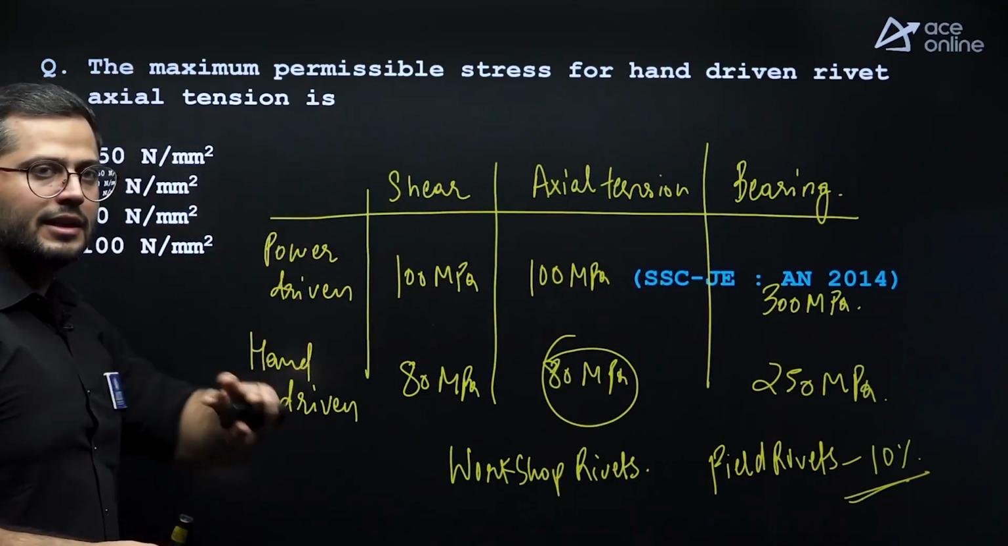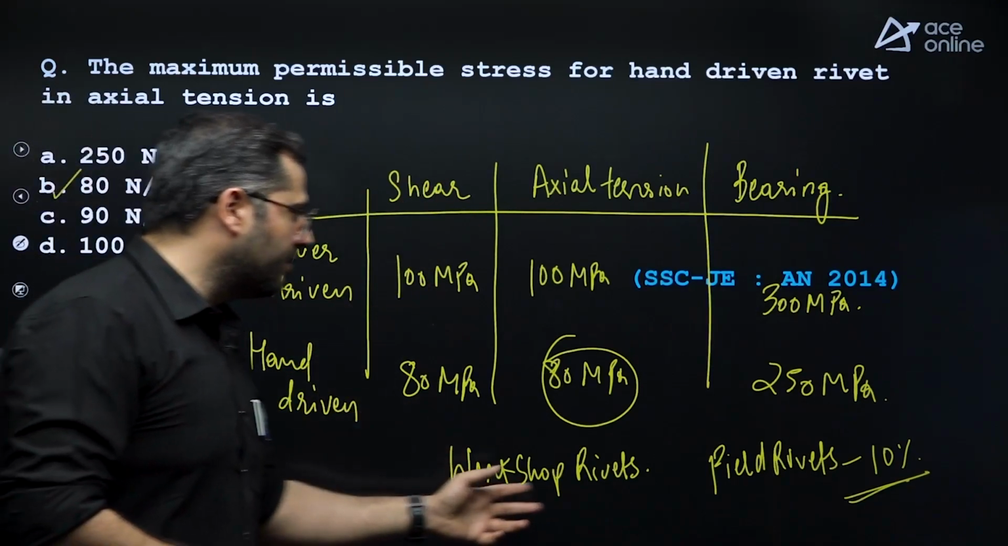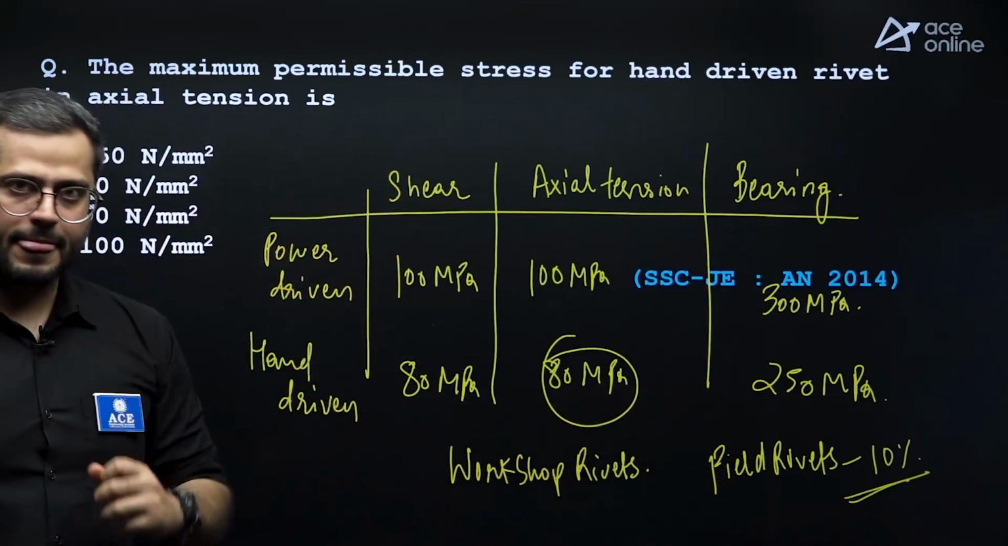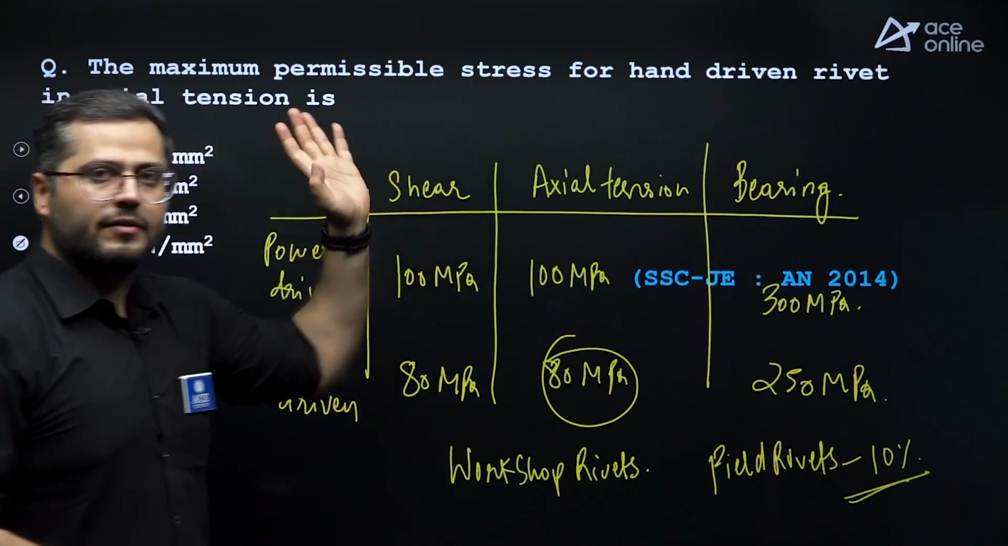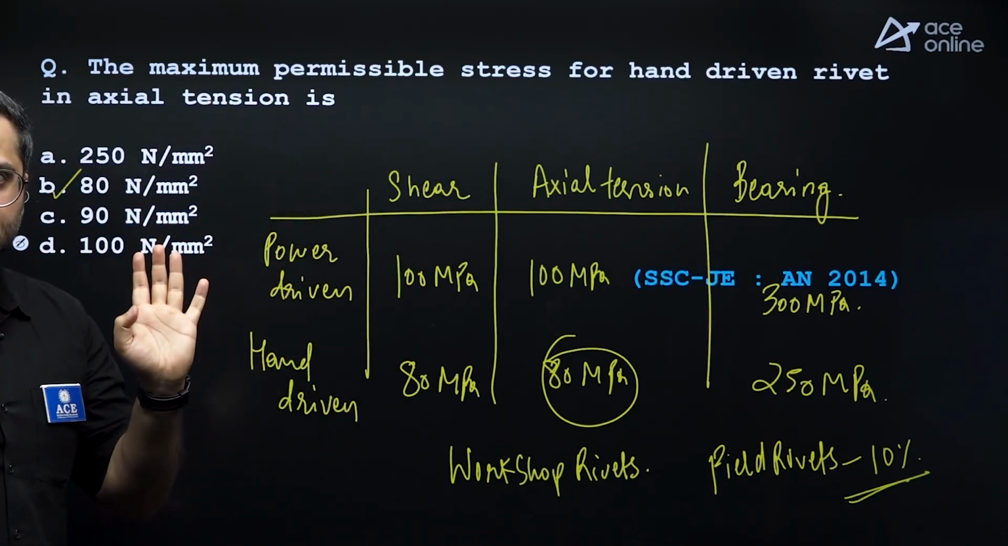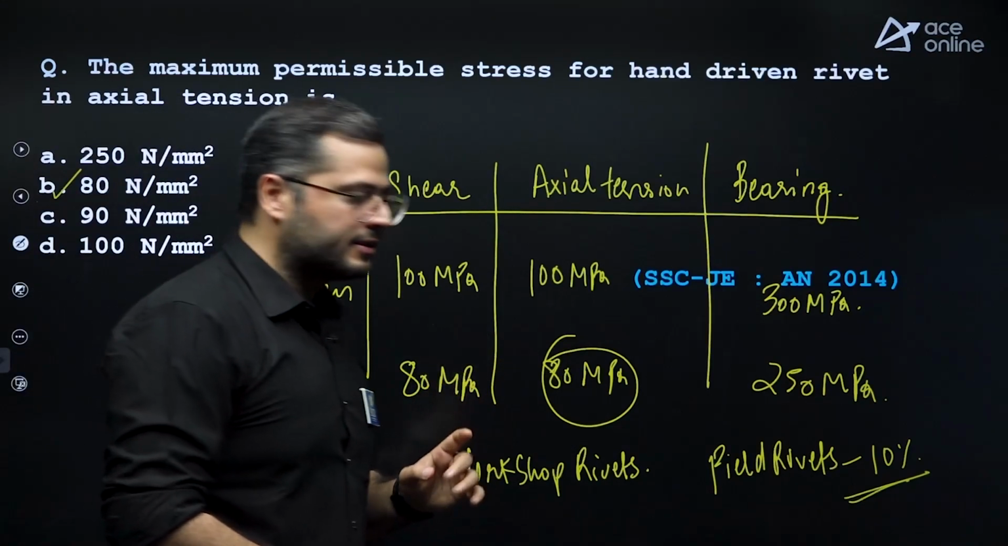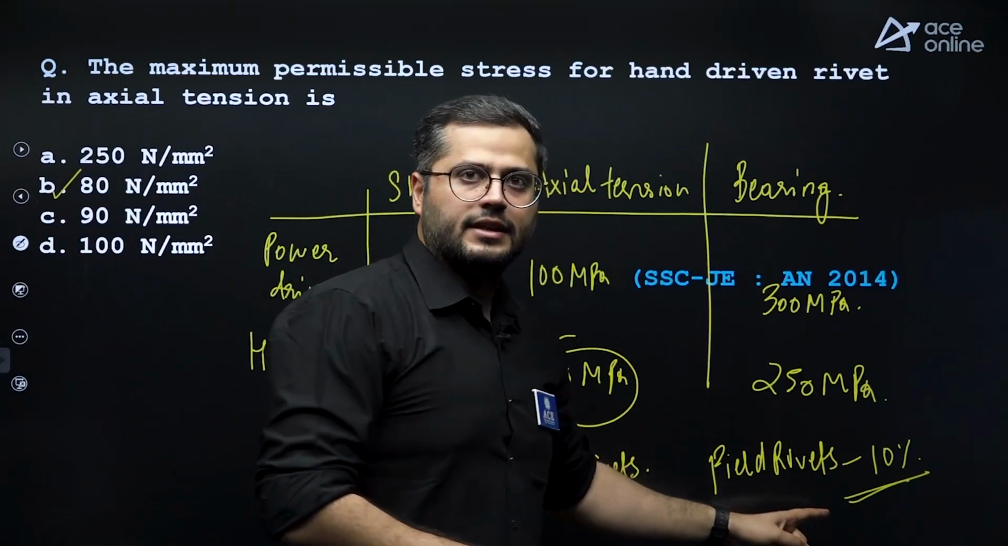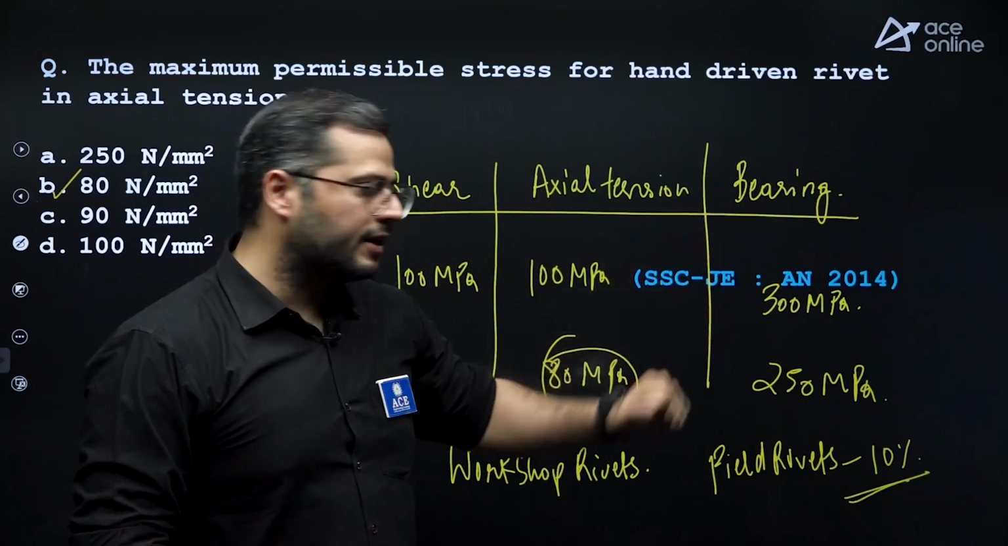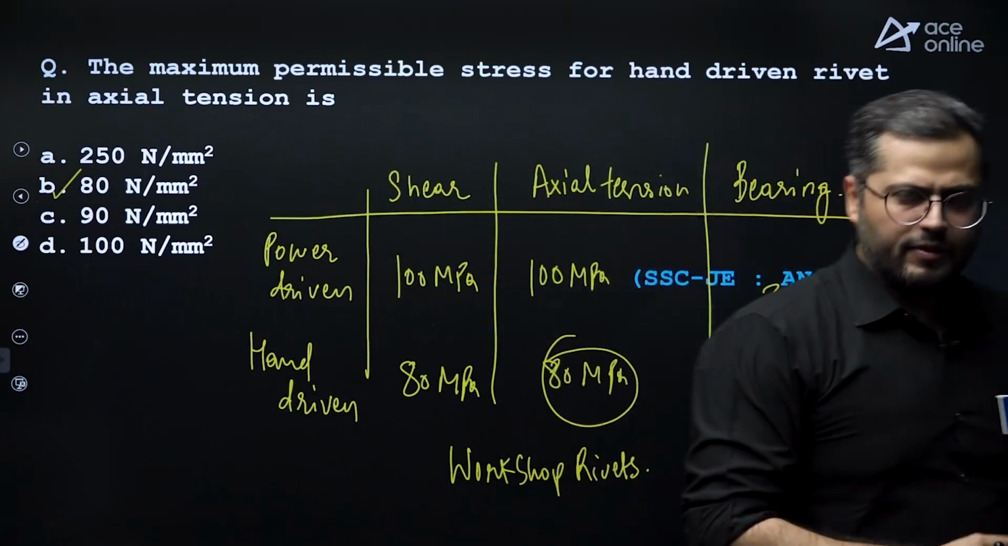When nothing is mentioned in the question about workshop rivets or field rivets, consider they have given values for workshop rivets only, not for field rivets. Why am I saying this? Because again, this was asked once in engineering services. Very easy question, that's why.